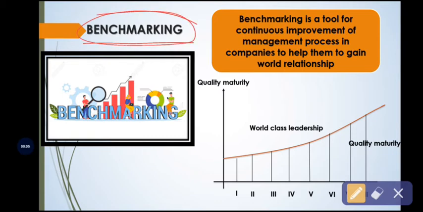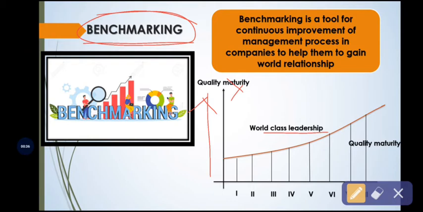So you know very well the benchmarking. Before going to know about the benchmarking, see the diagram. The y-axis shows the quality in maturity and the x-axis shows the extension of class leadership. So by this diagram only we identified that